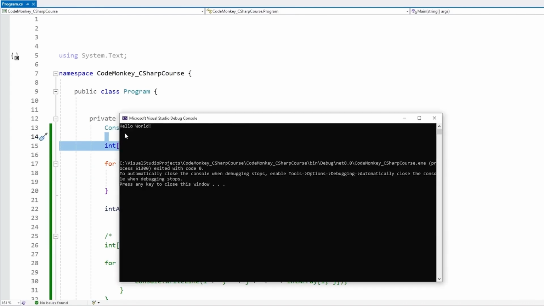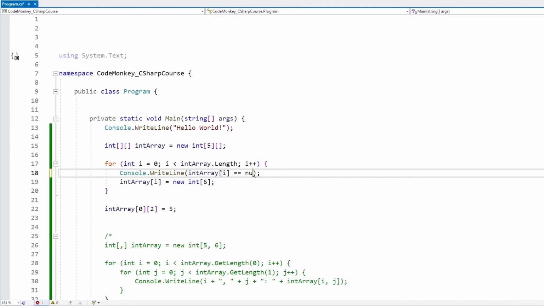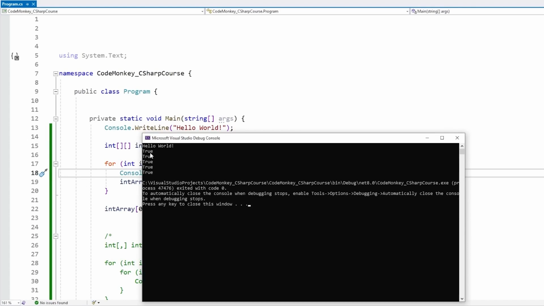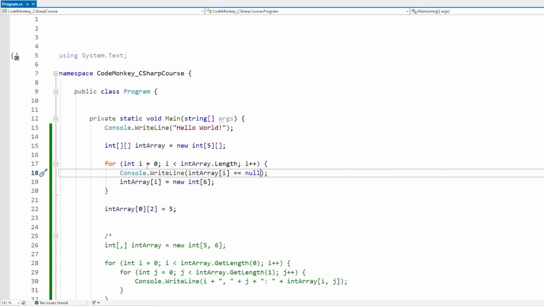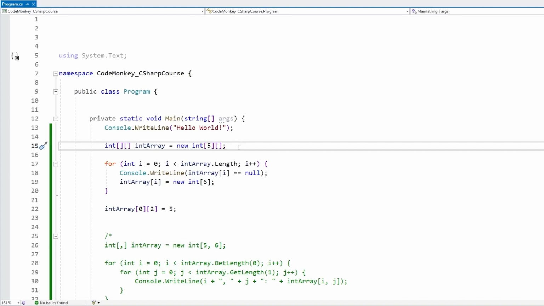And there it is, the answer is essentially null. We can compare this equals null. And there it is, true, so all of these elements are set to null. So that is one big difference between array of arrays and multidimensional arrays. These get initialized with every value at 0 on whatever type you're using for the array. Whereas this one, since each element inside of the main array is actually an array of something else, by default, the default value for some kind of array is going to be null because arrays are reference types as opposed to value types.